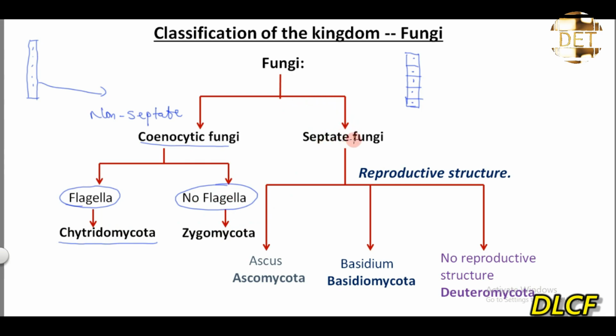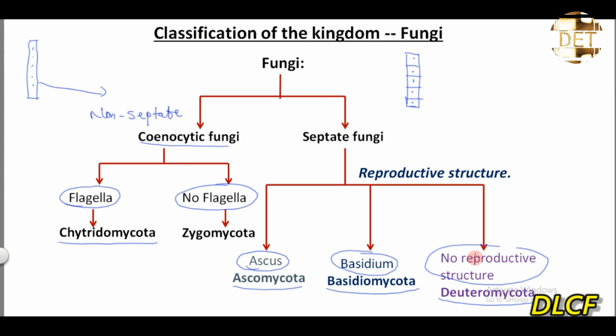Then we have the septate fungi. The septate fungi are further classified into three divisions, and this classification is based on their reproductive structure, right? Under that we have the ascomycota, and their reproductive structure is the ascus. Take note of that. We have the basidiomycota. Their reproductive structure is the basidium. We have deuteromycota. They have no reproductive structure.